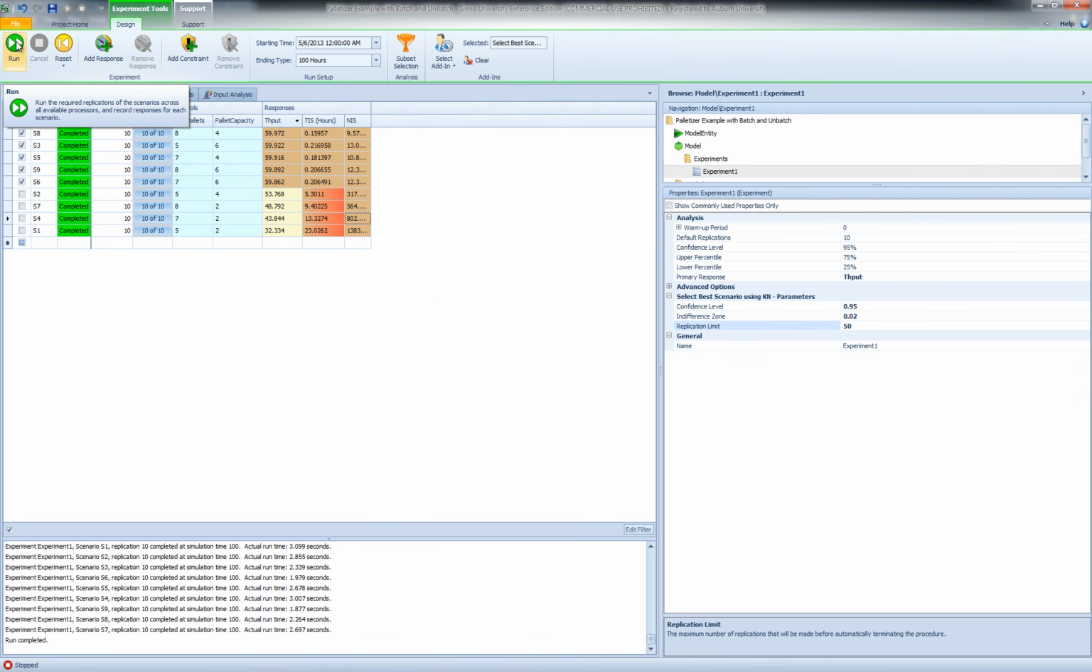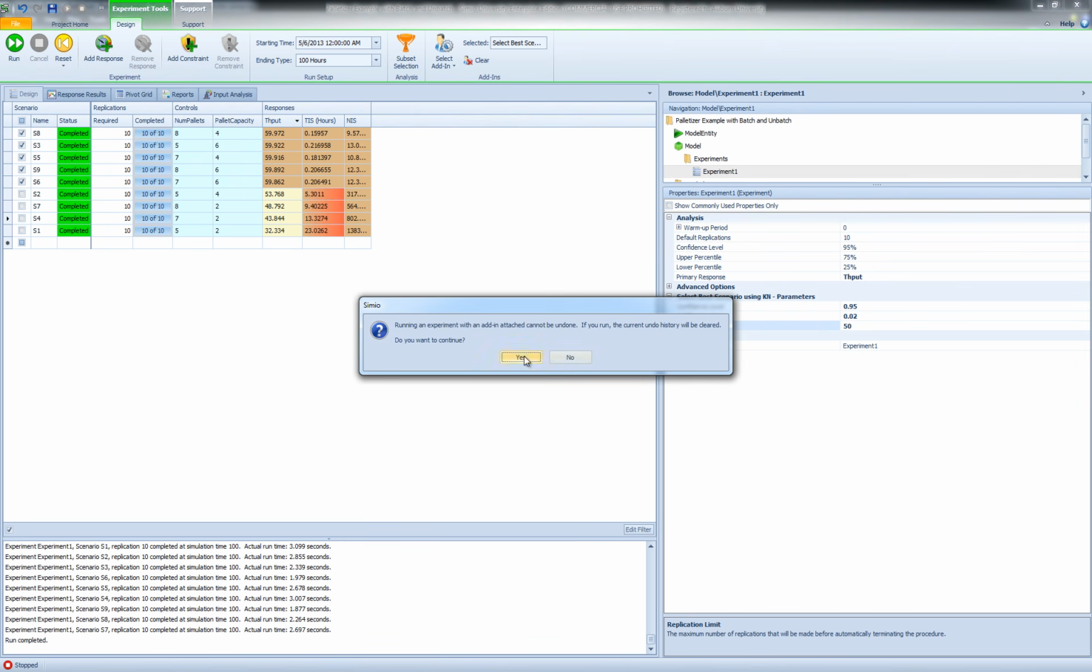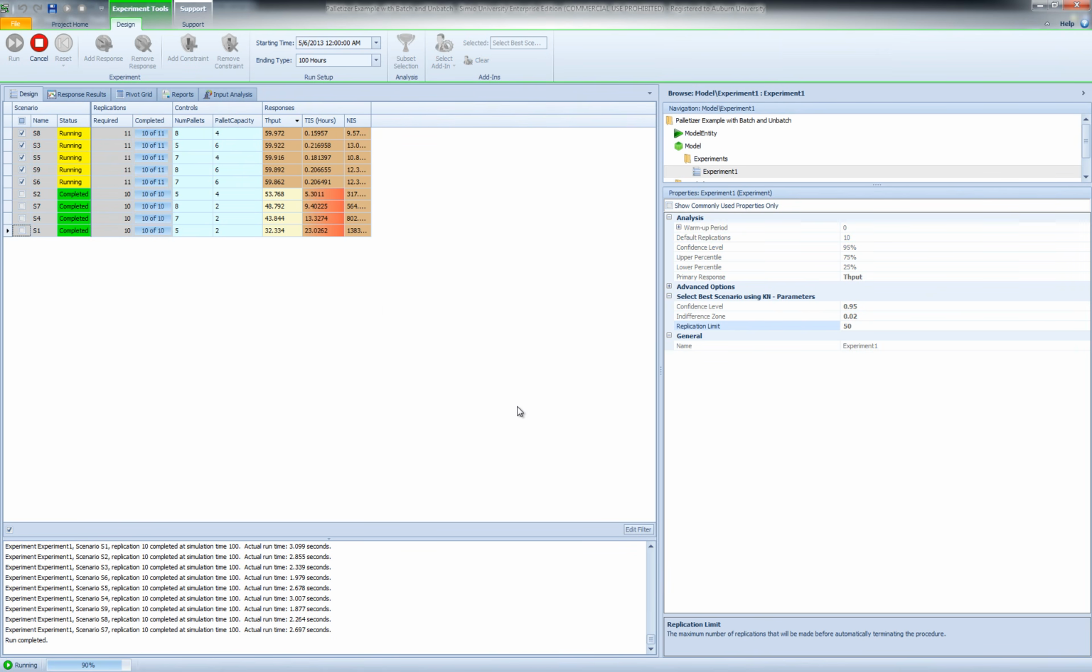And I'm going to now say run, and again the undo history will be cleared. It's okay, and we're going to let the KN method run, and as you can see, it increases the number of replications for the scenarios, and it has already decided with 11 replications that scenario 9 is not among the best set anymore, or is not a candidate to be the best solution.